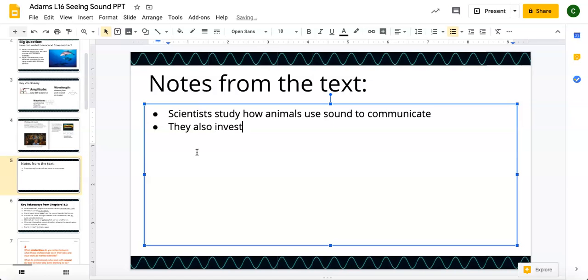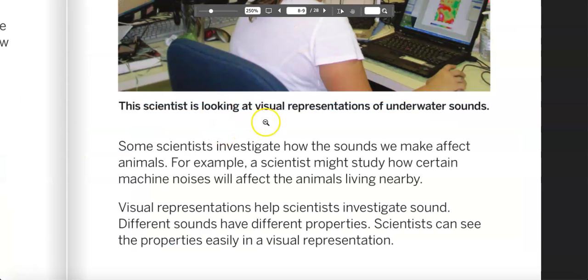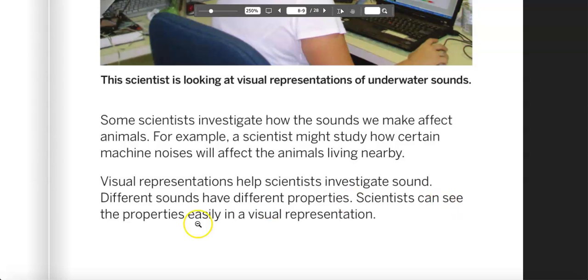They also investigate how the sounds we make affect animals. Continuing on with the reading. For example, a scientist might study how certain machine noises will affect the animals living nearby, which could be very important because we don't want to affect the habitat in a negative way.